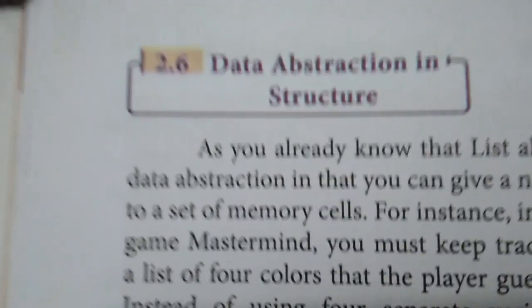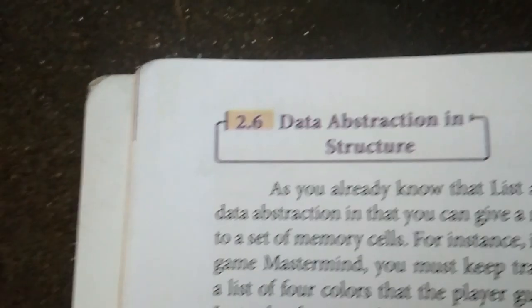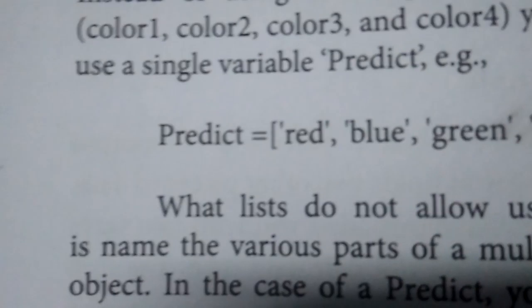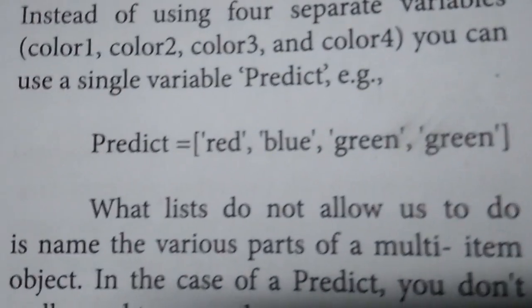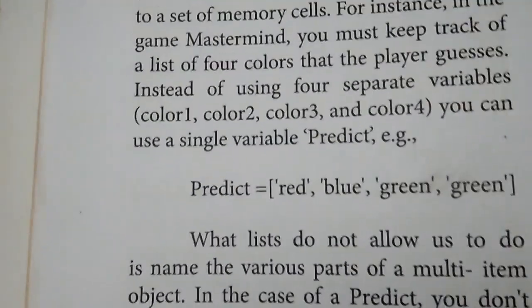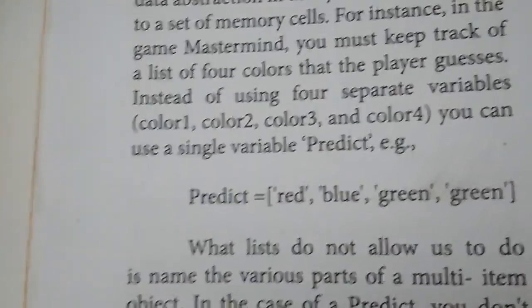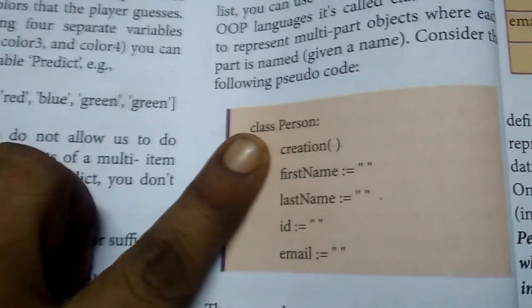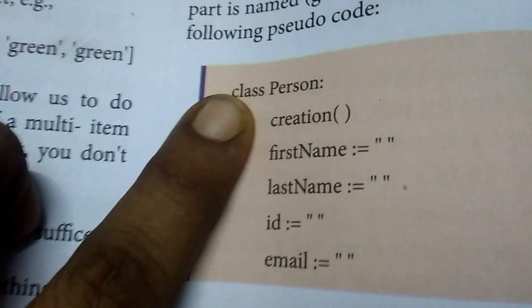Now let us see how tuples should be evaluated. In data abstraction, how has the structure been created and how are we going to represent it? For example, I have a tuple red, blue, green. For these values, how do I need to create a class? How am I going to create a class here? Class is a keyword. We need to use it. In the previous sessions, in the previous classes also, we read what a class is.